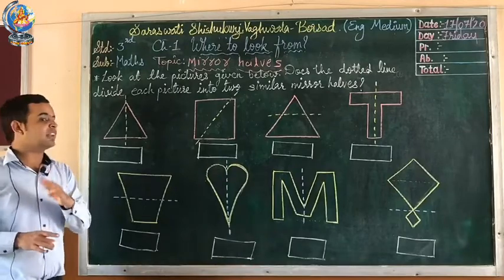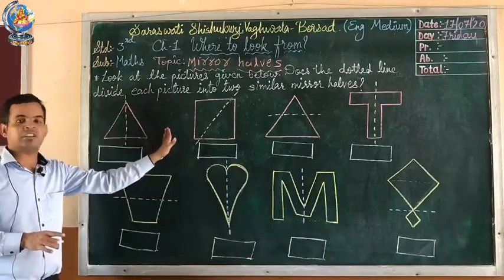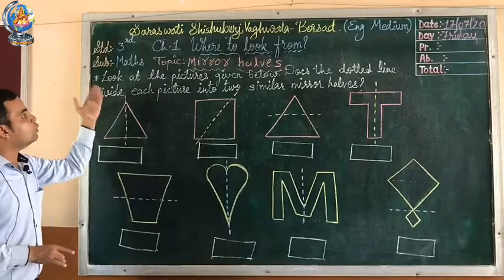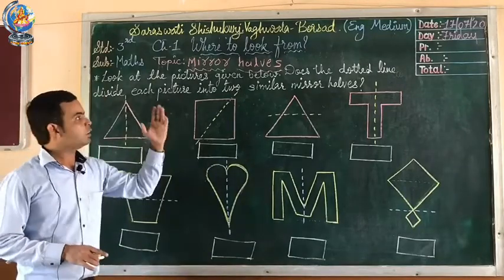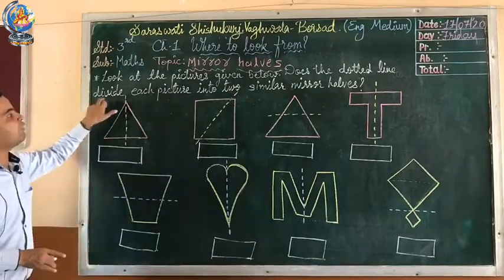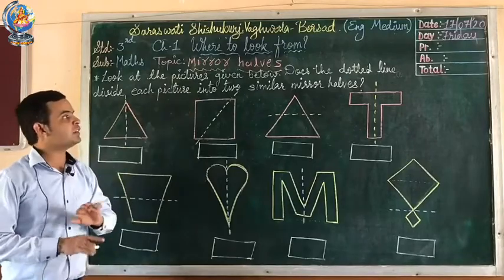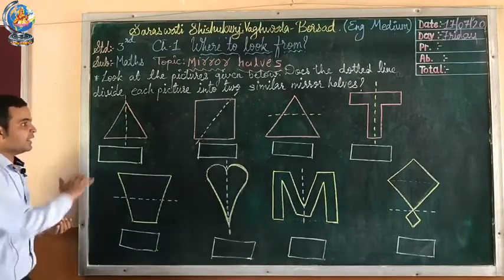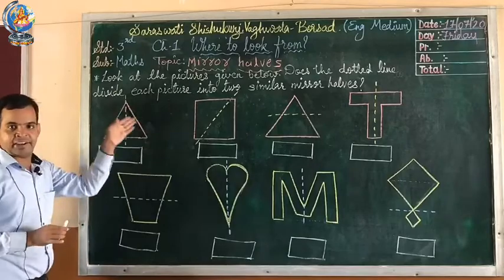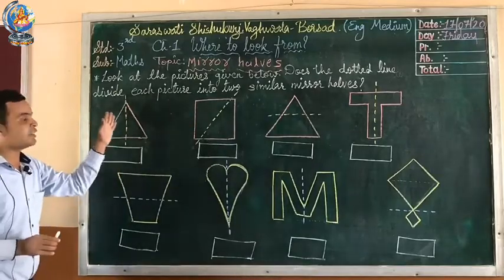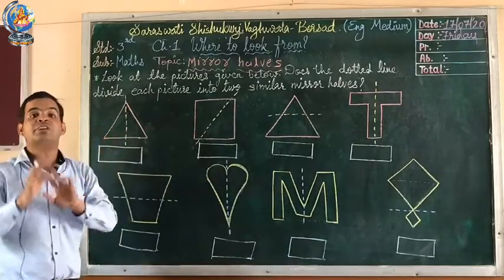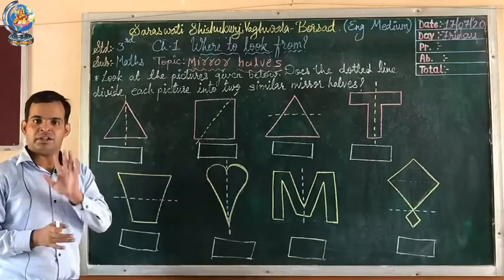So now on that topic we start to solve the exercise. Look at the pictures given below. Does the dotted line divide each picture into two similar mirror halves? In every picture you can see a dotted line, right? Now with this dotted line, are the pictures divided into two equal parts?